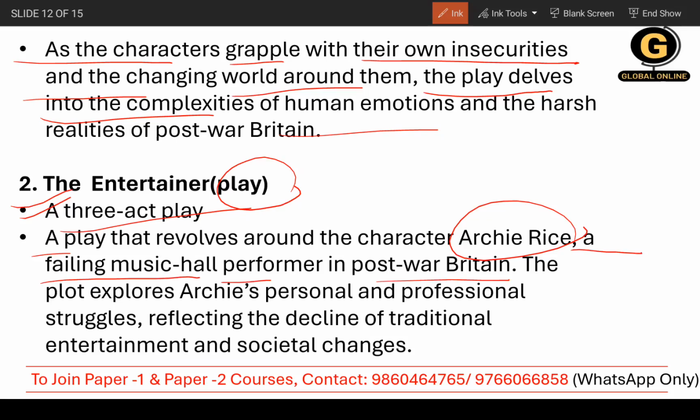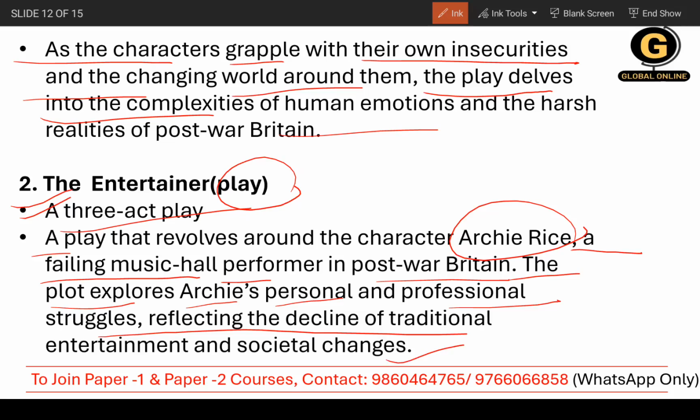When you're talking about John Osborne, it's all about the post-war era, post-war Britain. The whole story revolves around this failing music hall performer. The plot explores Archie's personal and professional struggles, reflecting the decline of traditional entertainment and societal changes.